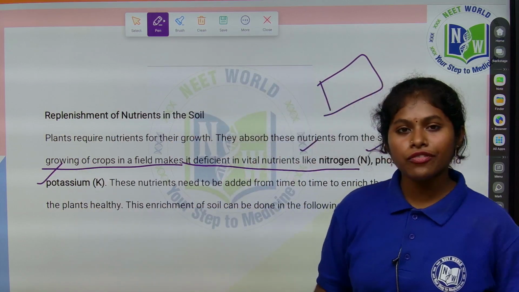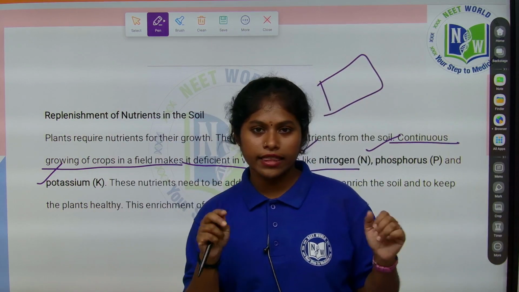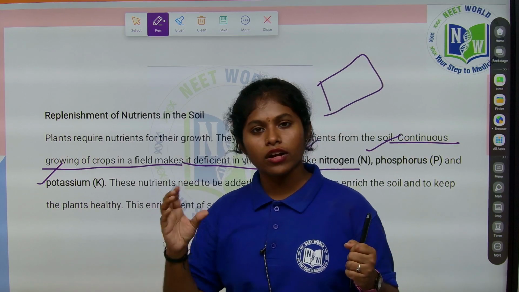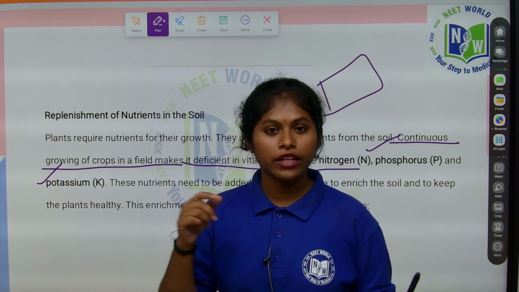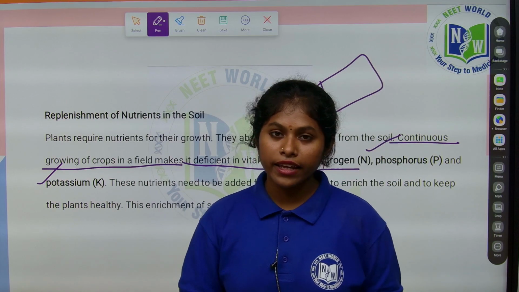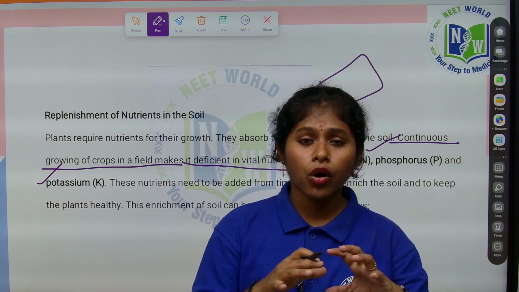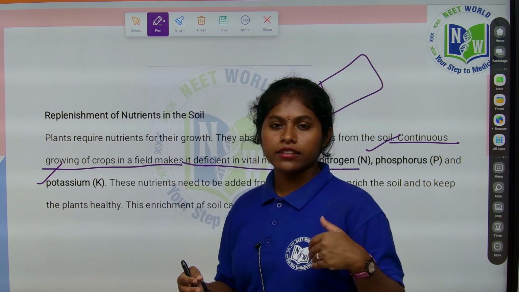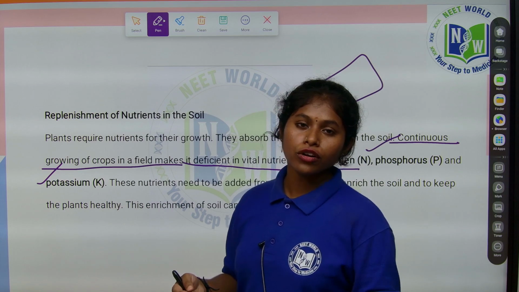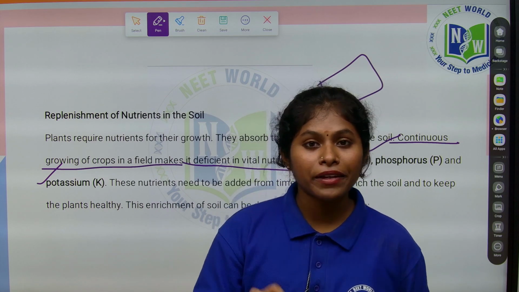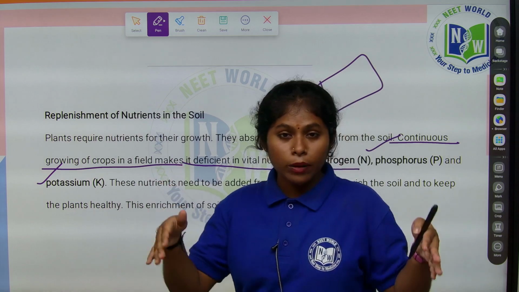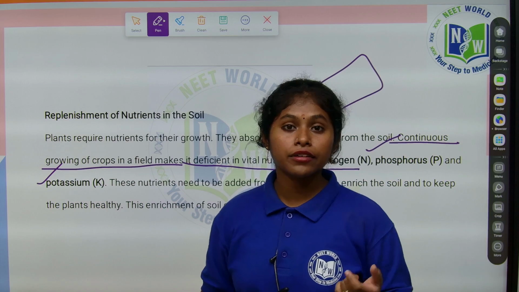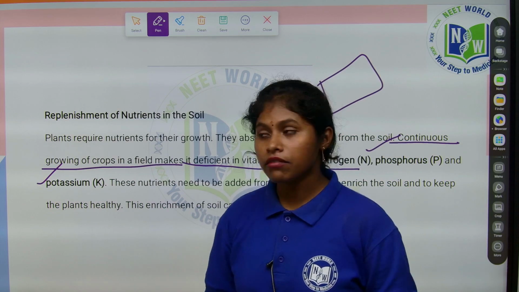Okay. So, if you have a box and you are filling chocolates in that box, and daily you are eating them, the amount of chocolates will get reduced. So again you have to refill it. You have to keep filling the box with chocolates. What chocolates are there, you are eating, it is consumed, which means the number of chocolates will be reduced. Like that only, the piece of land has more nutrients, they will be used by the plants, then the piece of land becomes deficient in nutrients. So again it has to be refilled, right?